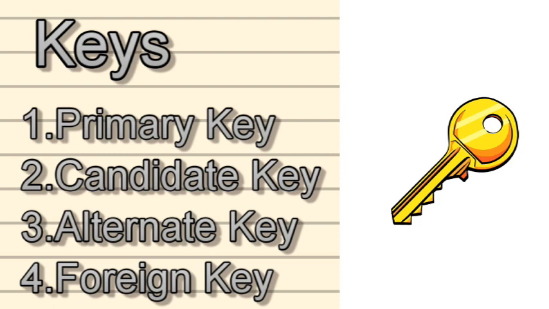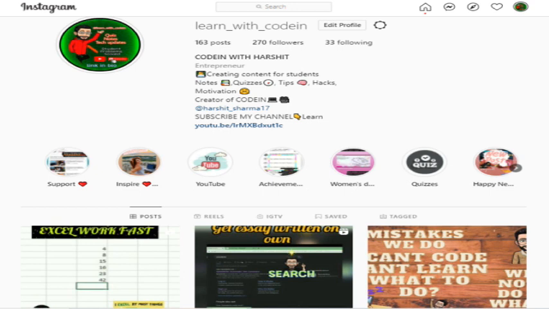We are going to discuss keys in the next lesson: primary key, candidate key, alternate key, foreign key, and what keys are available in a database. I have not explained keys in this video because it is a concept we need to understand with examples. This was just to tell you the number of terminologies that are available.